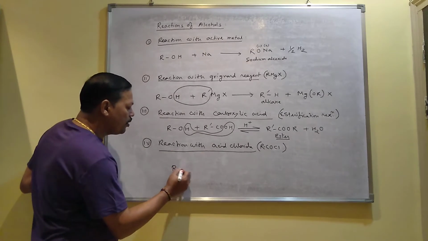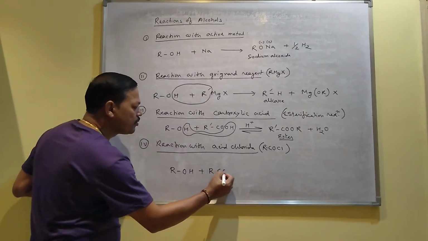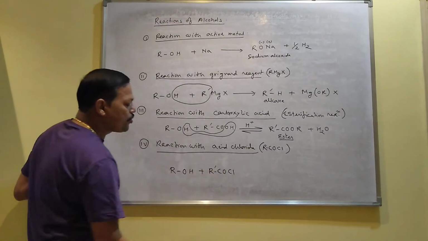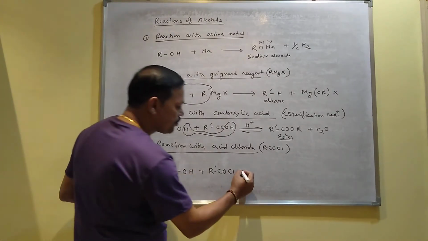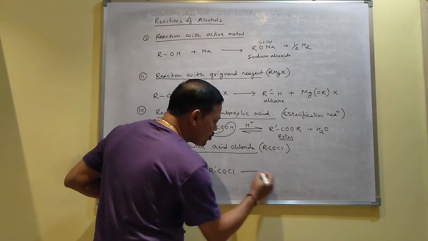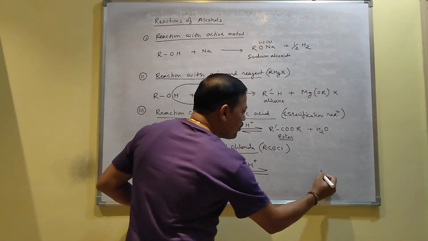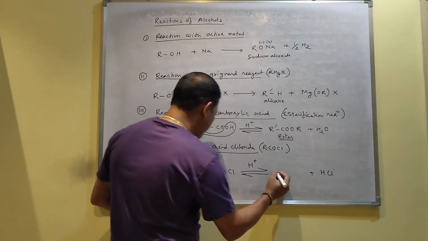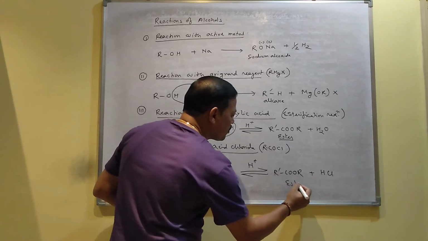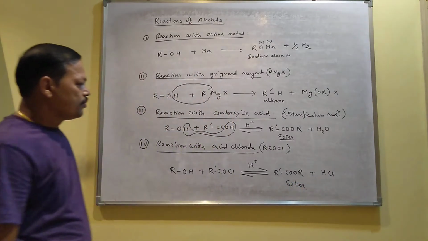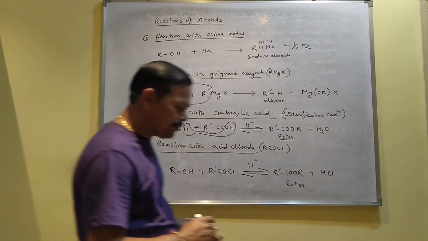So when alcohol reacts with acid chloride, suppose this is your acid chloride, then the hydrogen of alcohol combines with chlorine. This is also a reversible reaction, and here also acid is required. The side product will be HCl, and the main product again you will get is ester, RCOOR. So in both reaction number 3 and number 4, they give the same product, ester.